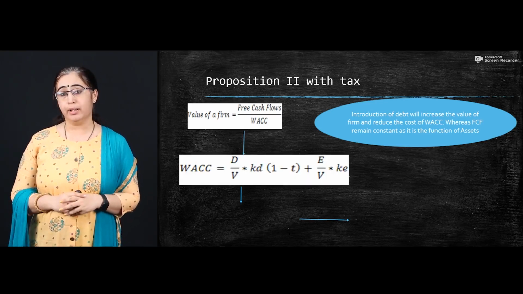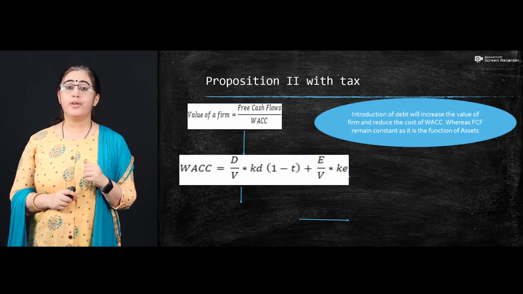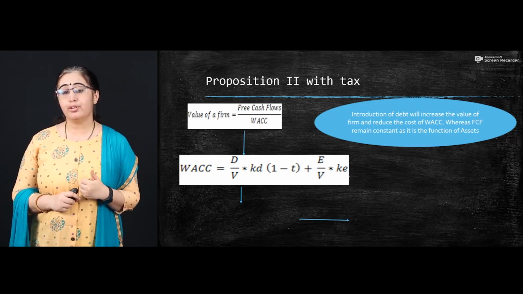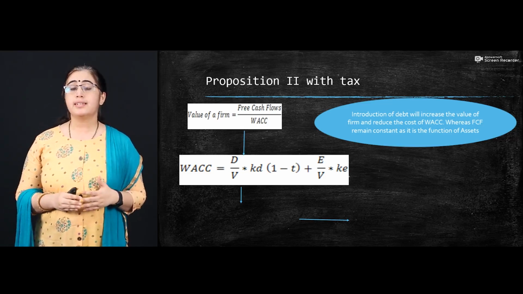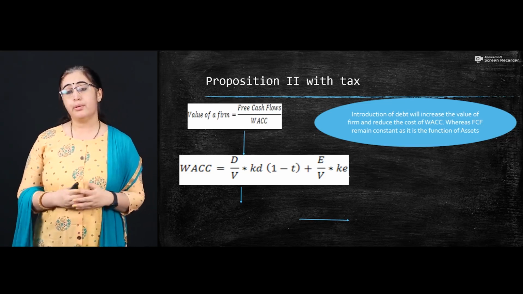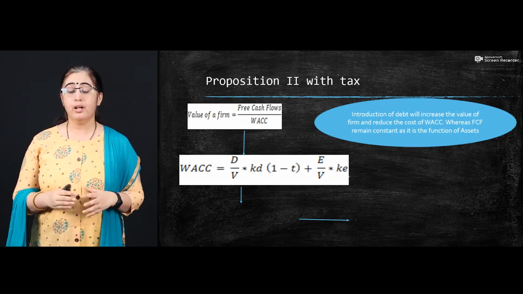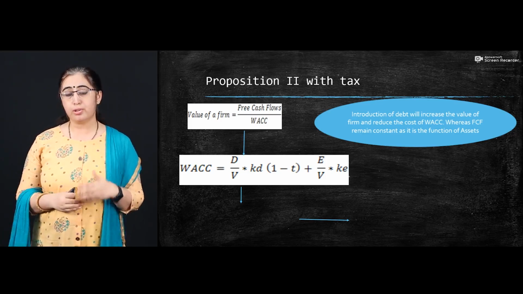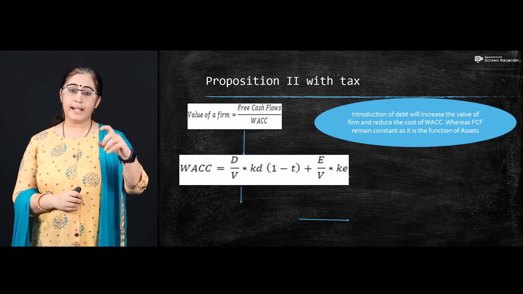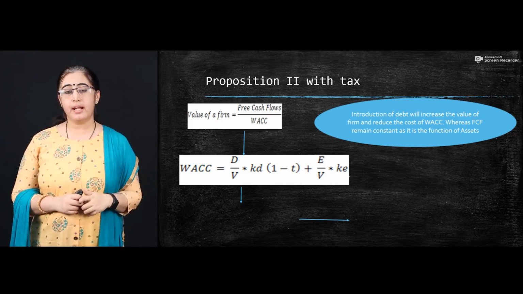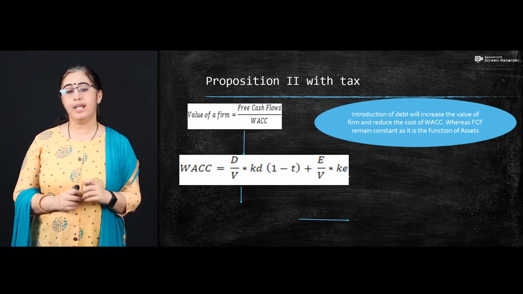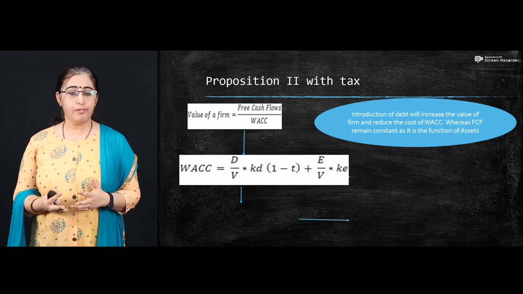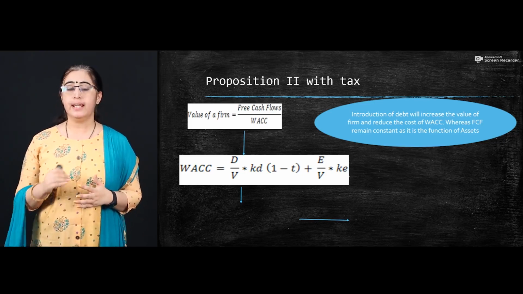Now look at the second one. In this particular formula, how are we able to get the weighted average cost of capital? We already discussed many times how we get the weighted average cost. It is your proportion of debt and equity multiplied by their particular costs. So here we mention the debt proportion, D upon V, multiplied by the cost of debt, shown by KD.